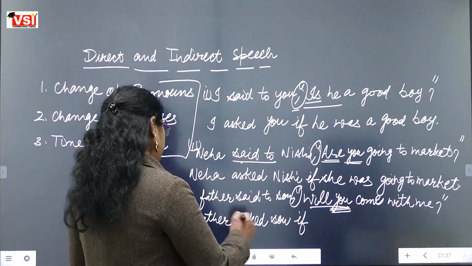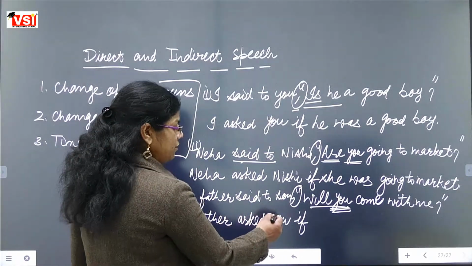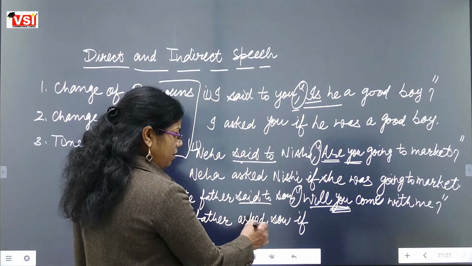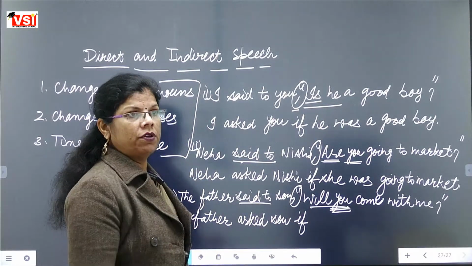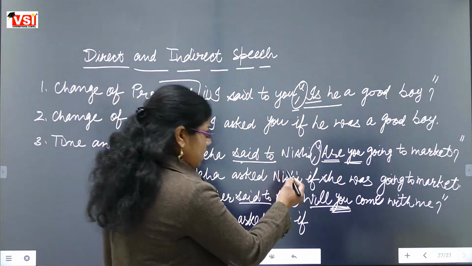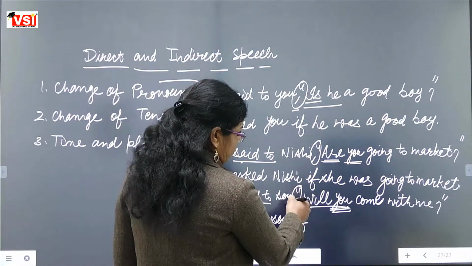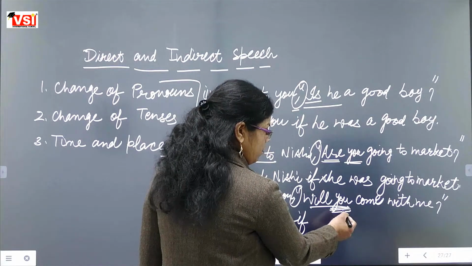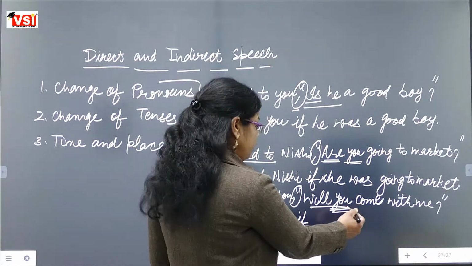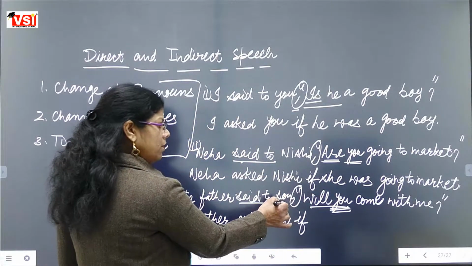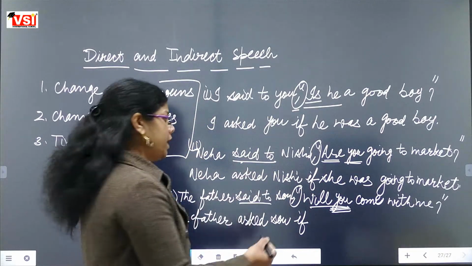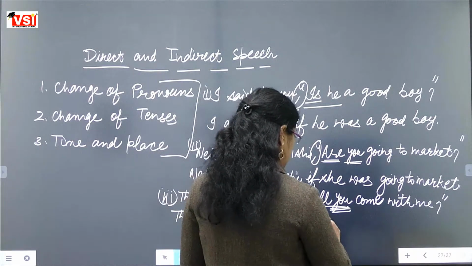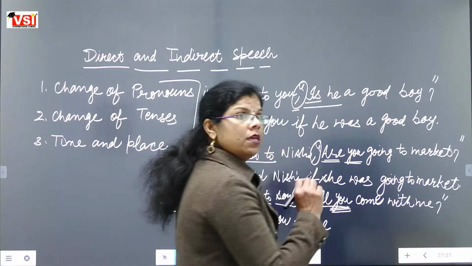So the father asked the son, and said to is changed into asked in interrogative sentences. We use if in place of inverted commas. You is a second person pronoun, and the second person pronoun is changed according to the object, and son is the object here, so we will change it into he.